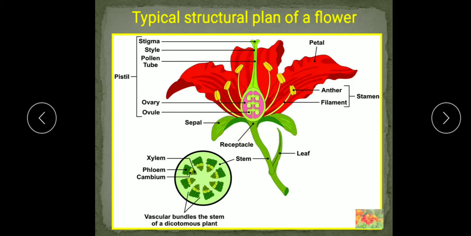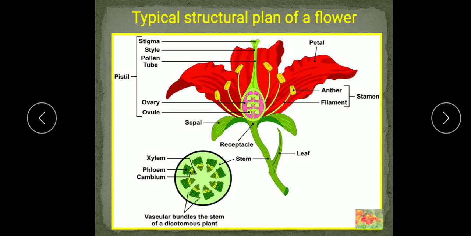And one more thing, all the floral whorls arise from the receptacle. All these floral parts you see here, the sepals, petals and all these, they all arise from the thalamus or the receptacle. And the parts of the flower are attached to the receptacle in rings. These rings are actually termed as the whorls.